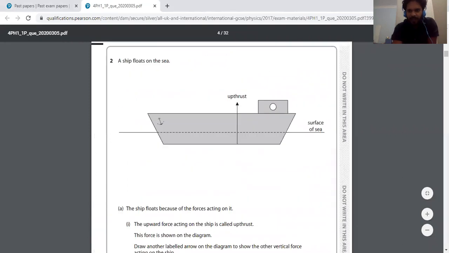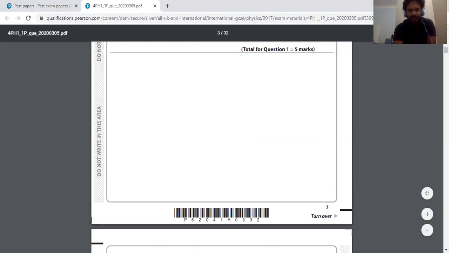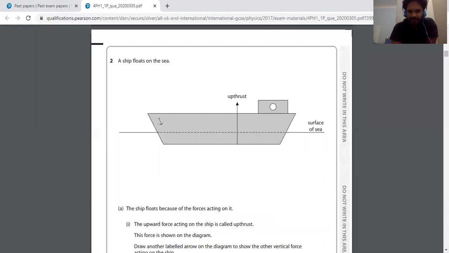Now we're going to explain the second question. Everyone can remember the first question was based on the magnetic field we discussed earlier. All magnetic fields travel from north to south, and we can divide materials into magnetic and non-magnetic substances. Substances that get attracted to magnets are known as magnetic. Substances that do not attract to magnets are known as non-magnetic.